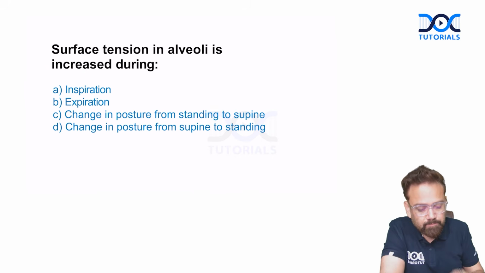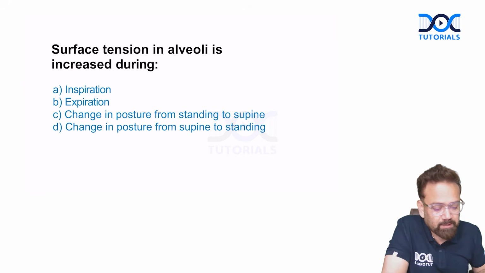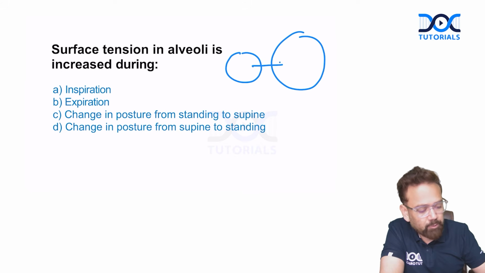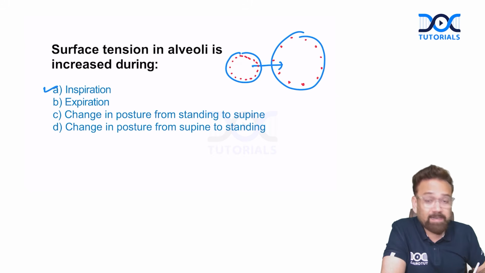Okay. Surface tension in alveoli is increased during... Surface tension is increased when we are doing inspiration, because when we are doing inspiration, surfactant, which is closely located on the inner side of the alveoli, will get dispersed, and that will produce a brake. So surfactant concentration will decrease during inspiration, and that will produce a brake.